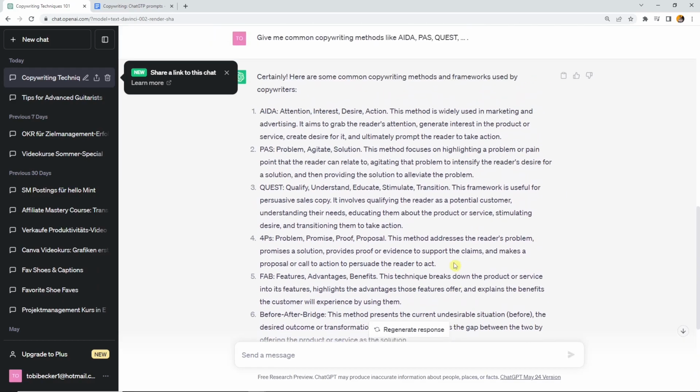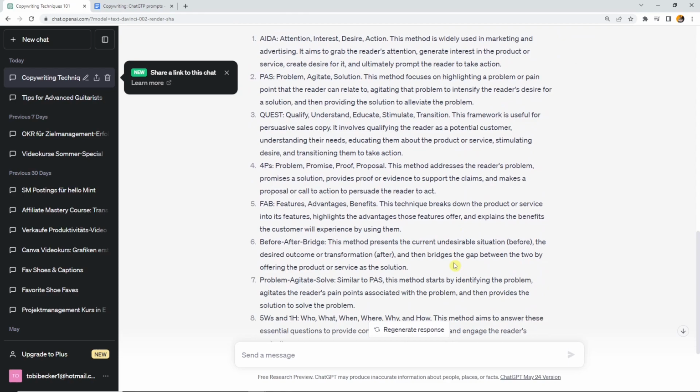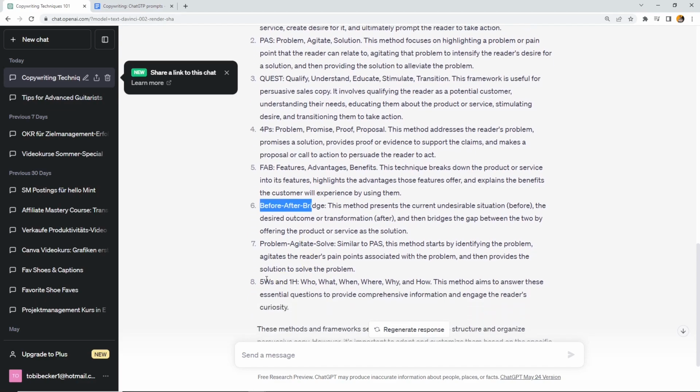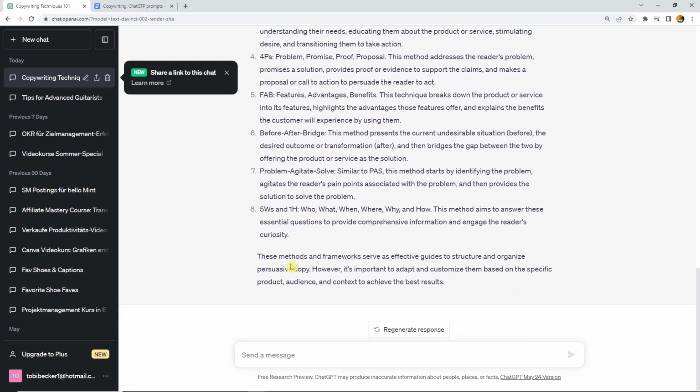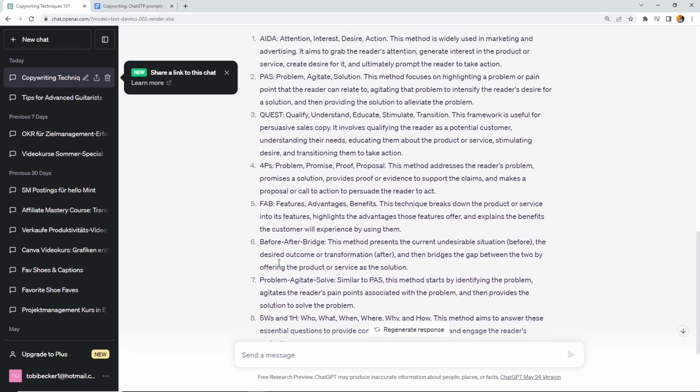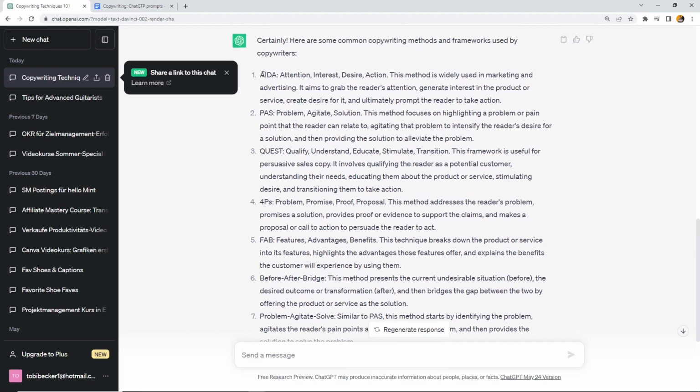Okay, now we got a lot of frameworks here. Some of them we already discussed, like AIDA, Quest, 4P, and FAB. Some of them we haven't discussed because we cannot discuss all these hundreds of copywriting frameworks. For example, BAB or 5W we didn't discuss, but still you can use them. But you can also use the other ones. For example, we now have a text. So I copy in a text here, which I will do in a second, and then we tell ChatGPT to rewrite this text with the AIDA formula.